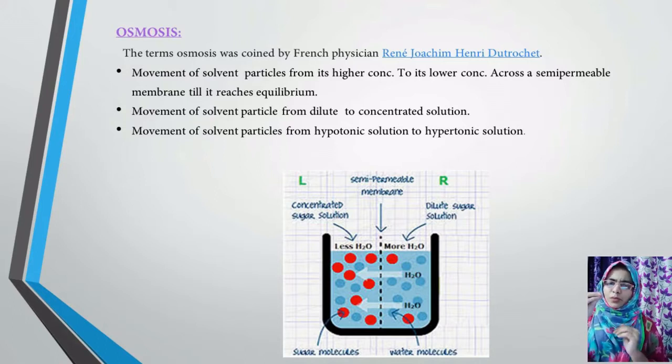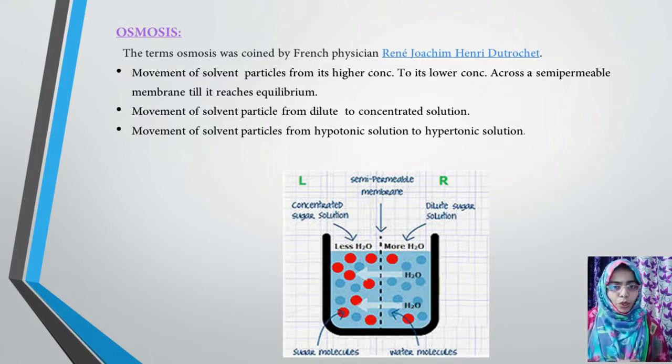Here we will discuss what is osmosis and what is imbibition. I am just giving you a small topic so that you will have a glance of all the topics in brief. We will go very slowly because we have lots of time. So today we will start with the osmosis topic. What is osmosis? Movement of solvent particles from its higher concentration to its lower concentration. There is a condition here, you can see: across a semi-permeable membrane.